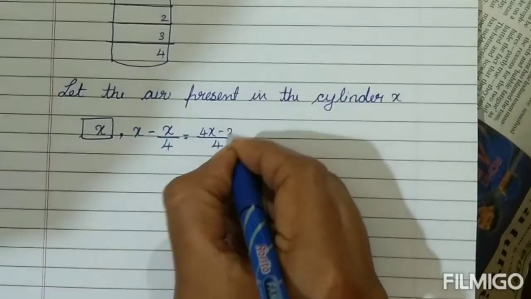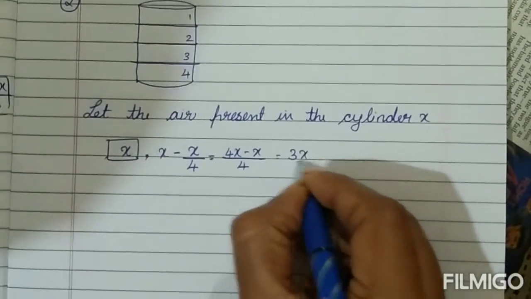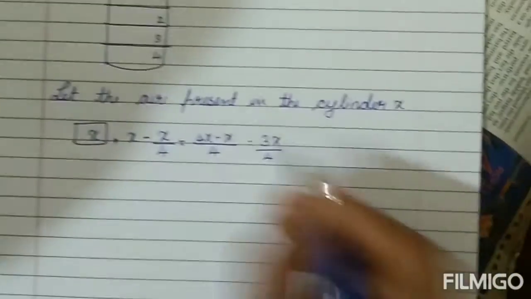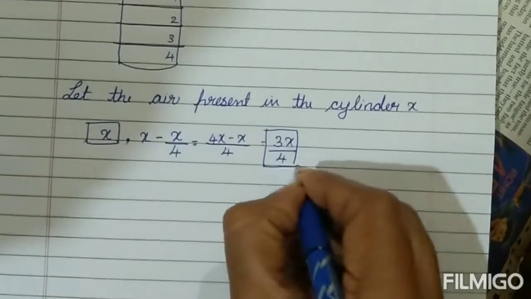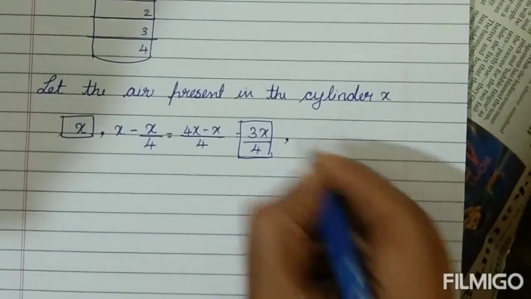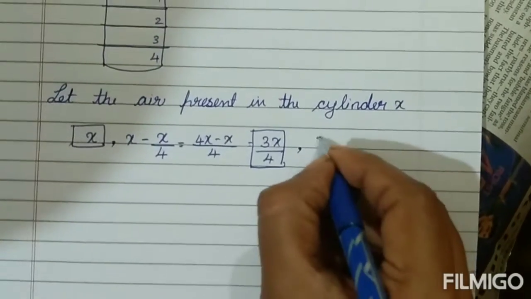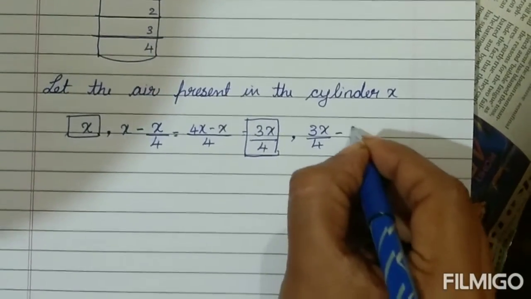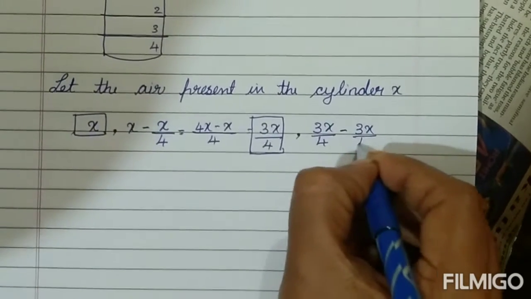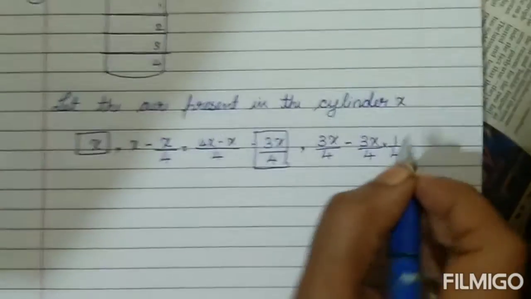You know the LCM very well, I am not explaining. 3x divided by 4. 4x minus x is 3x. So you got the second term. Now the left air is 3x divided by 4, minus 3x divided by 4 into 1/4, again 1/4 of the air you have to remove.